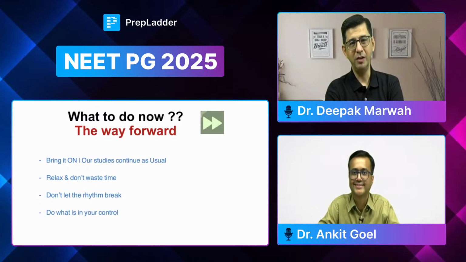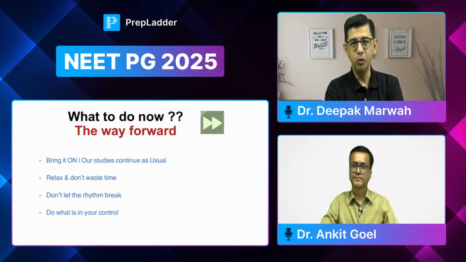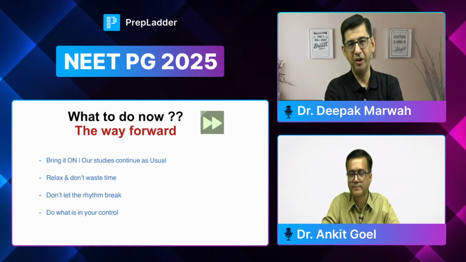But if I've given, suppose, three grand tests in the next one week, then at the end of the three, there will always be one or two subjects which keep highlighting among the top three. I agree that in every GT the weak subject can vary, but there would be at least two out of those three or four subjects that keep repeating. And those are the ones I need to focus on. So I think "bring it on" is an apt statement, the way forward, and just try to minimize.